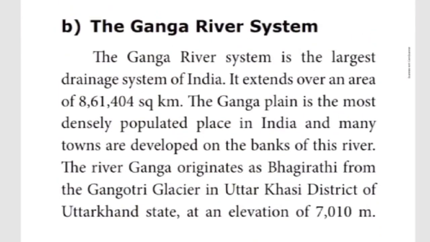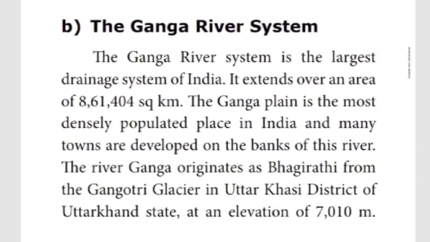Yes, Ganga river system. Ganga river system is the largest drainage system of India. What is meant by drainage? Just before only I told, it's an integrated system of tributaries. Tributaries means sub-rivers and trunk streams. Small streams collect the water and join into the sea. Drains means merging into the sea water, otherwise lake water or some other water bodies. So that is the meaning of drainage.